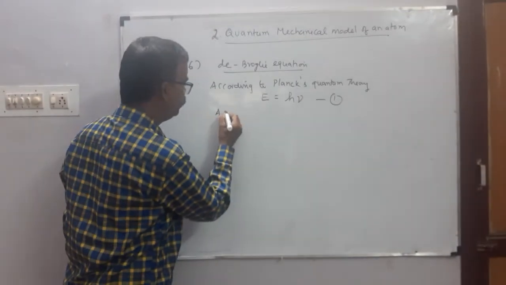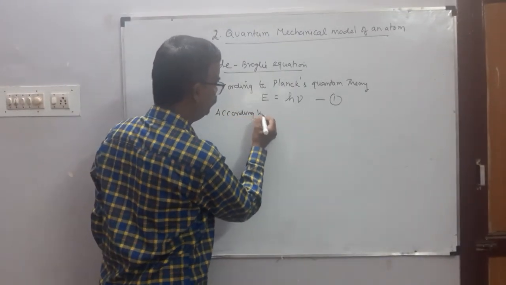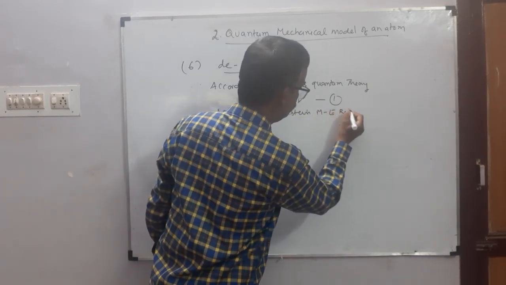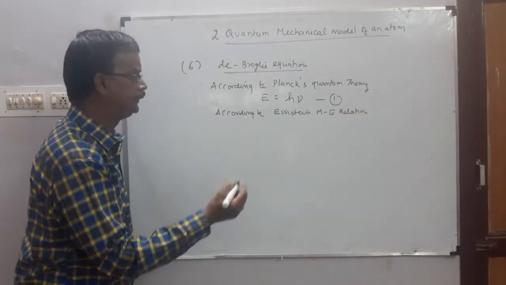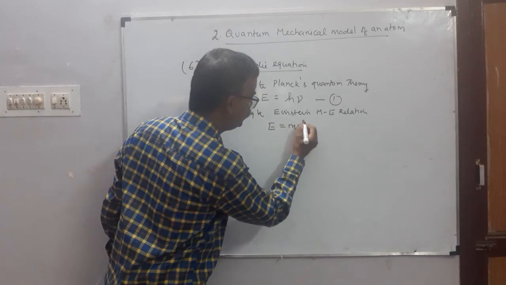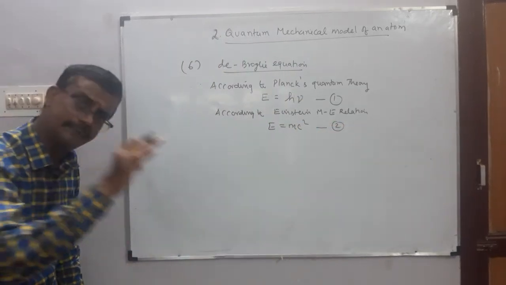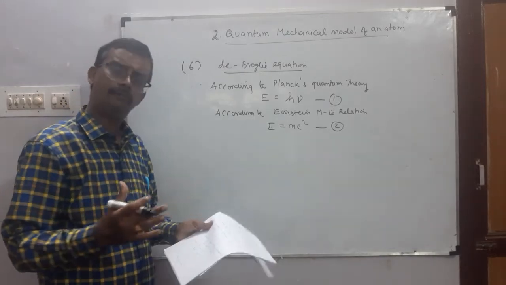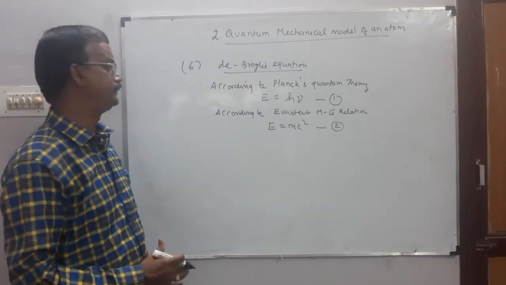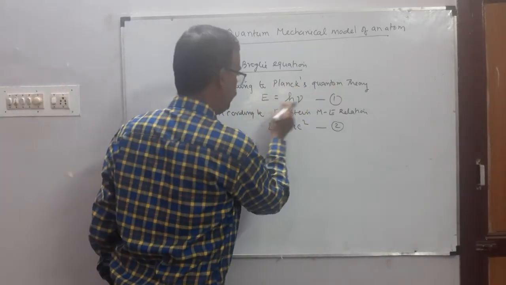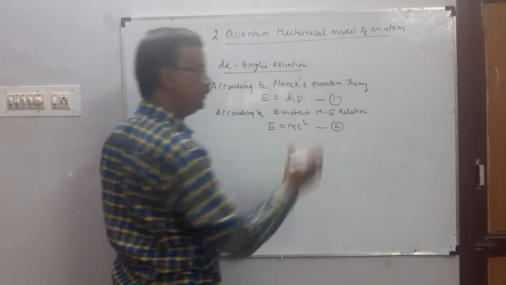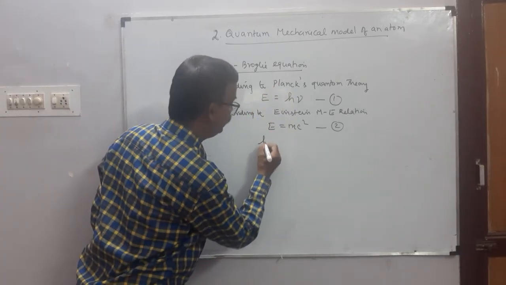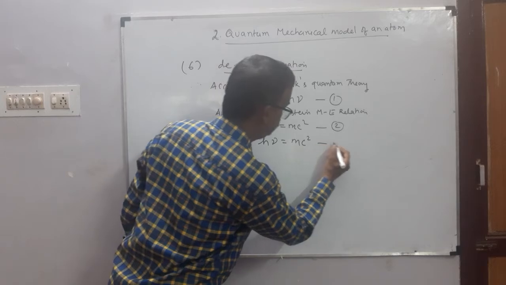According to Einstein's mass energy relation, energy is equal to mc square, where m is the mass of the photon and c is the velocity of light. So when we consider light as a particle as well as a wave, according to Planck's quantum theory energy equals h nu, and according to Einstein's relation energy equals mc square. Equate them. So h nu equal to mc square. This is equation number 3.